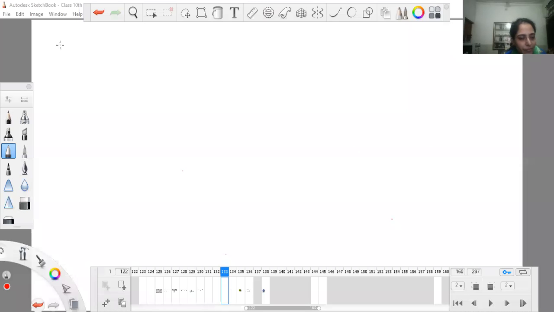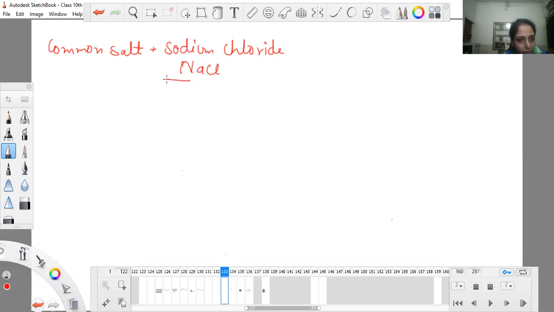In last class, we studied a common salt which is known as sodium chloride, and this is sodium chloride. And we also studied how we can obtain this sodium chloride. We obtain this from seawater,